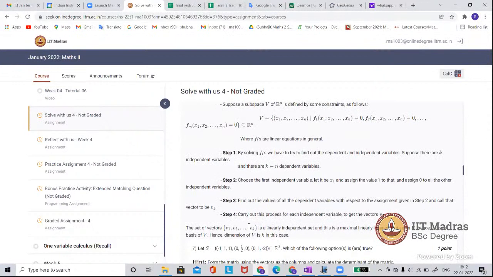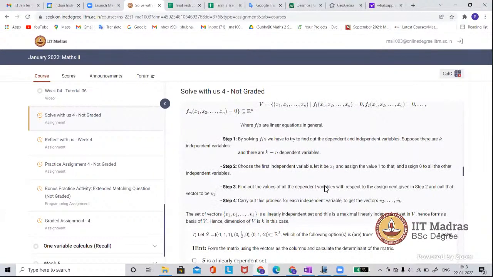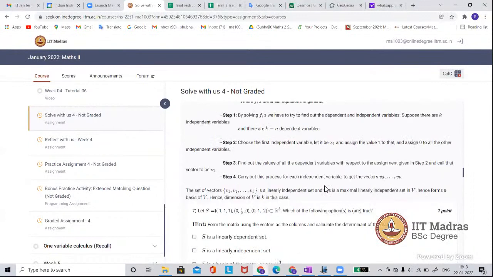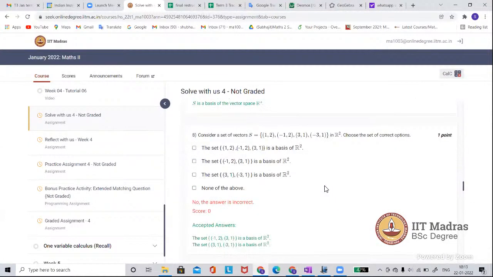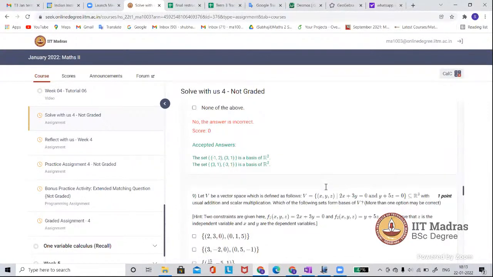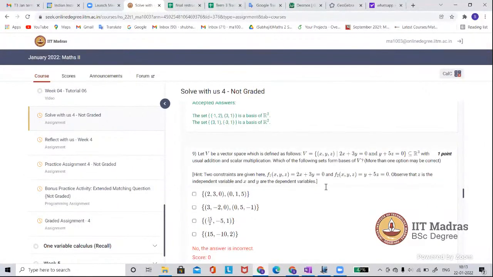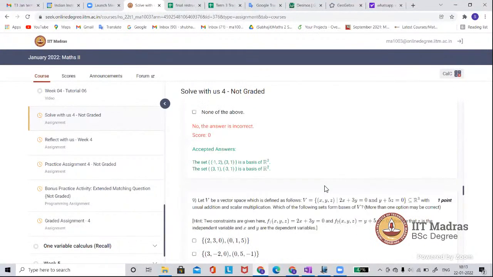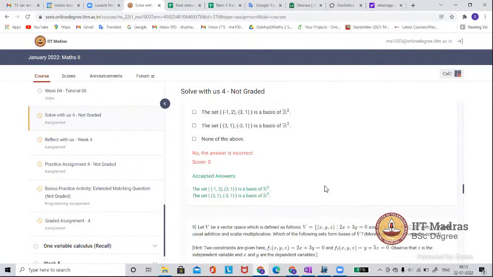This says that this set is linearly independent, and this is the maximal linearly independent set in V. These steps tell you how to find a basis, as I was discussing. First we form the matrix from the equations given, and then we find how many independent variables there are, and then we get the independent vectors.